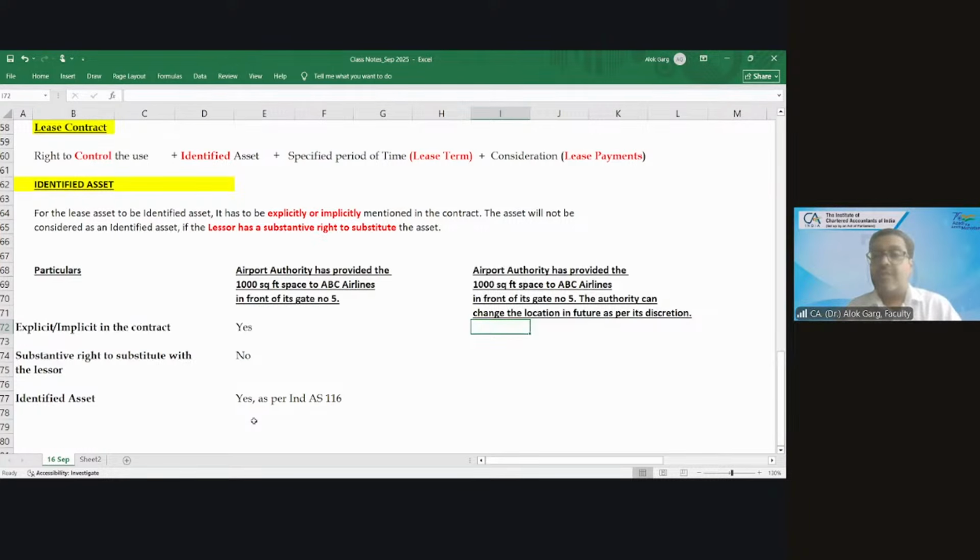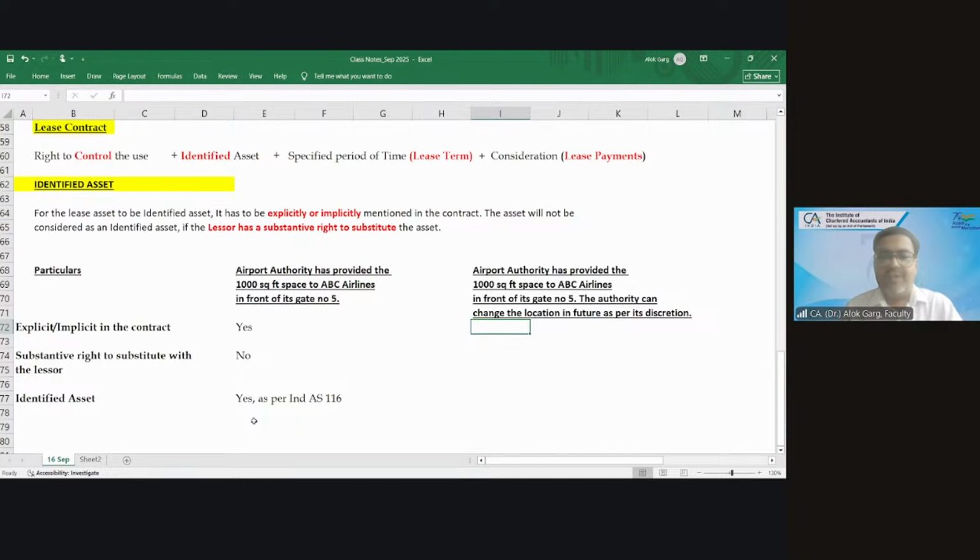So Reliance told that in front of gate number 5, there is a huge footfall, so I want this Hamleys outlet to open in front of gate number 5. So what will airport authority do? Airport authority will shift the location of ABC airline and give the space to Hamleys, or give the space to Cafe Coffee Day. If Cafe Coffee Day wants a space in front of gate number 5 and is ready to give the premium also, of course, this airport authority can change the location of ABC airline. It means 1000 square feet area will be given, but it can be changed as per the discretion of airport authority.